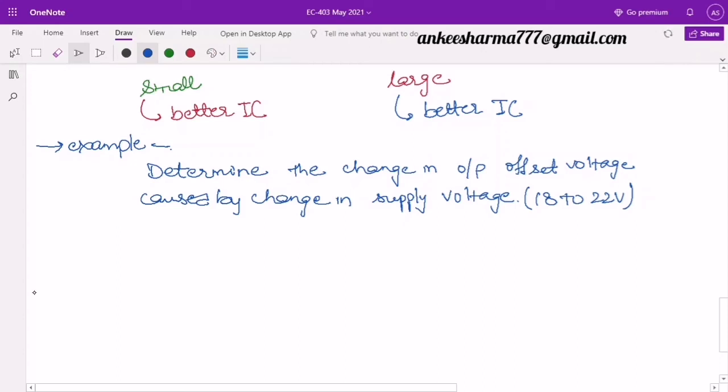What else will we need in this? We have got the supply voltage variation. We give the supply voltage rejection ratio, which is equal to, let's use the same as above, 96 dB. So how will we solve it? We have the variation from 18 to 22 volts. It means a 4 volt variation is there. From 18 to 22, we have a variation of 4 volts.